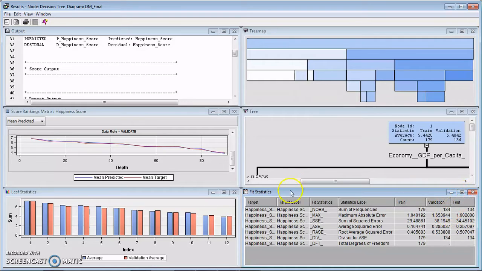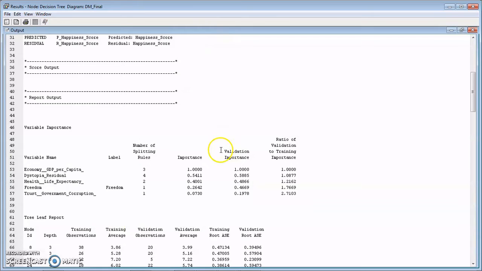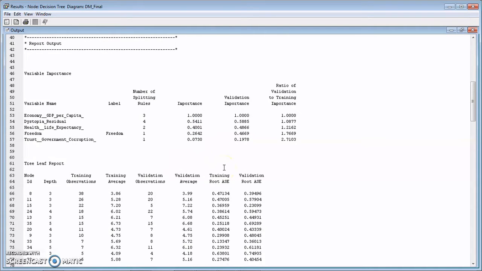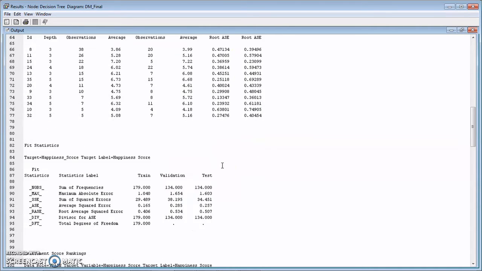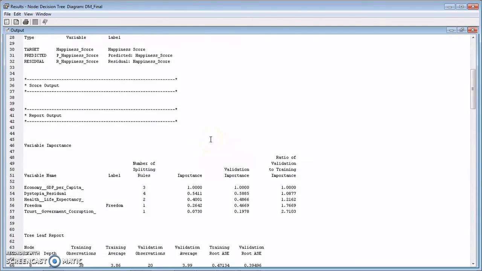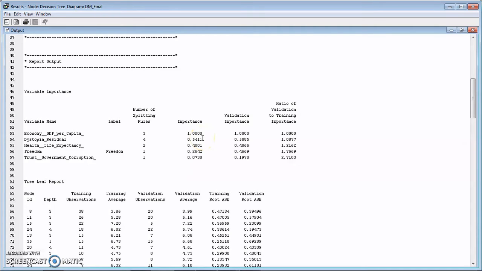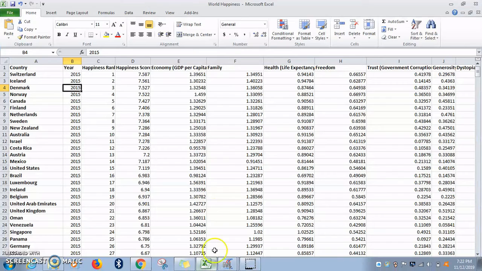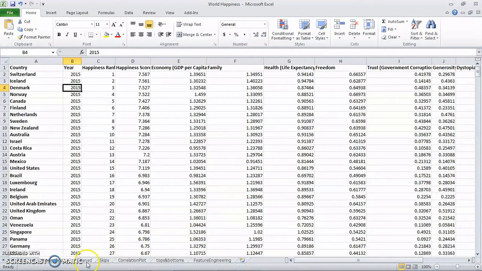When we look at the output window, let me maximize it. We can see the variable importance, economy and life expectancy being of high importance. So we can see that here. Let's look at some insights we found in the data that we have demonstrated in the Excel sheet.